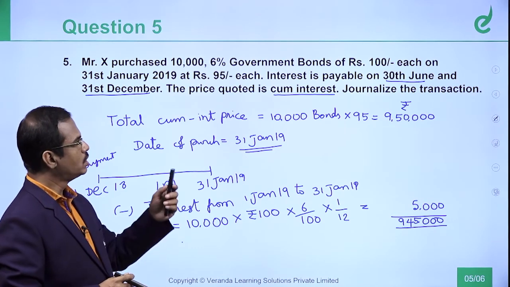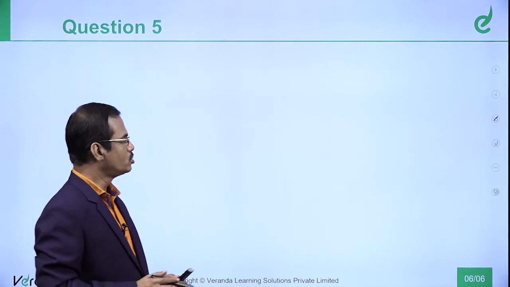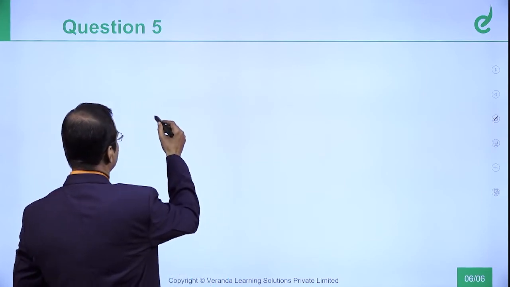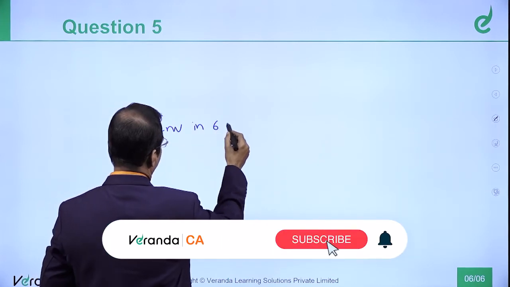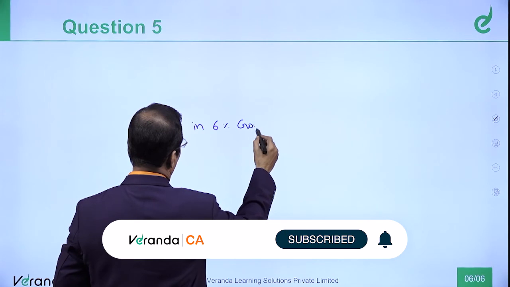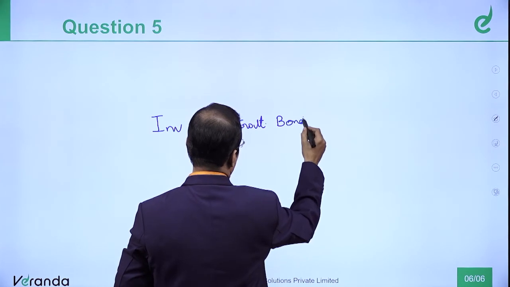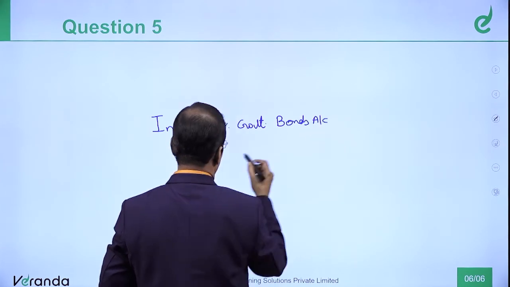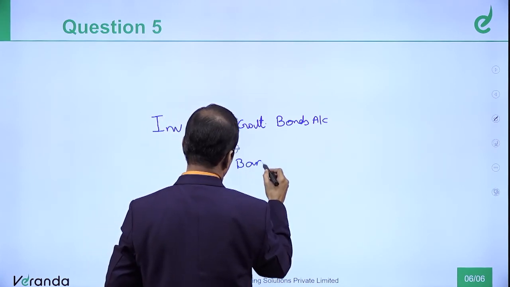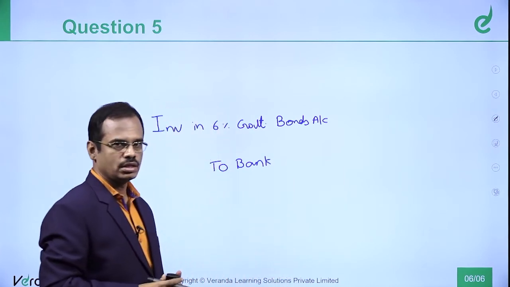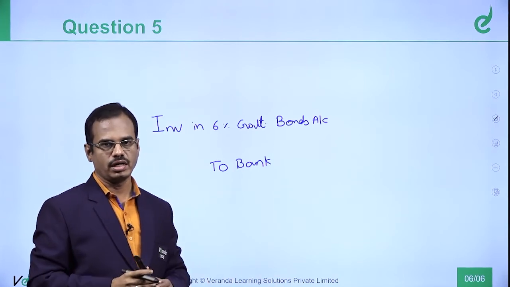They have asked for the journal entry. Let us pass the journal entry. So the journal entry: investment in 6% government bond account debit, to bank account. This is the normal entry. Up to this I need not tell anything because you know better. Whenever there is an investment, this journal entry is applicable. You will debit investment, credit bank account.